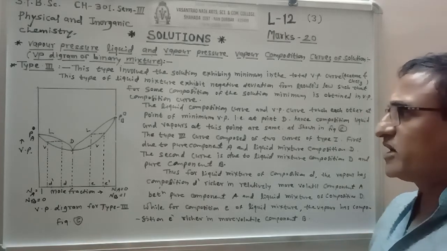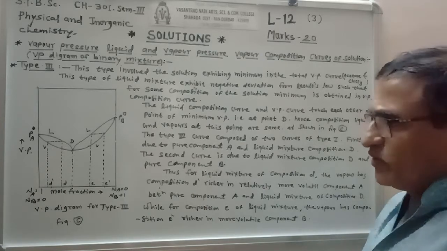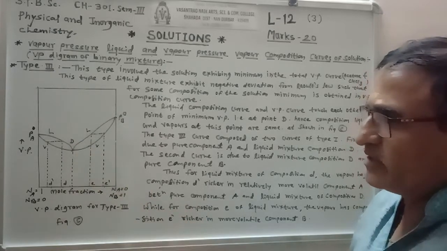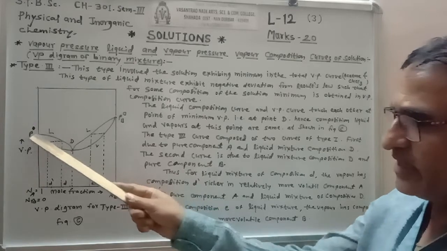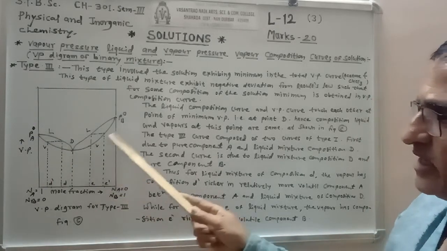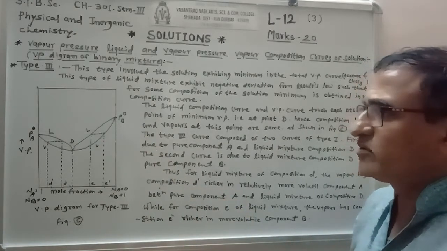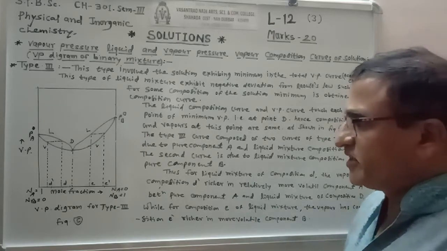Now the type 3 curve is composed of two curves of type 1. So these are the two curves of type 1. One is for liquid solution D and pure component A, and the other is for liquid solution composition D and pure component B. In this way, there are two curves of type 1 present in type 3.